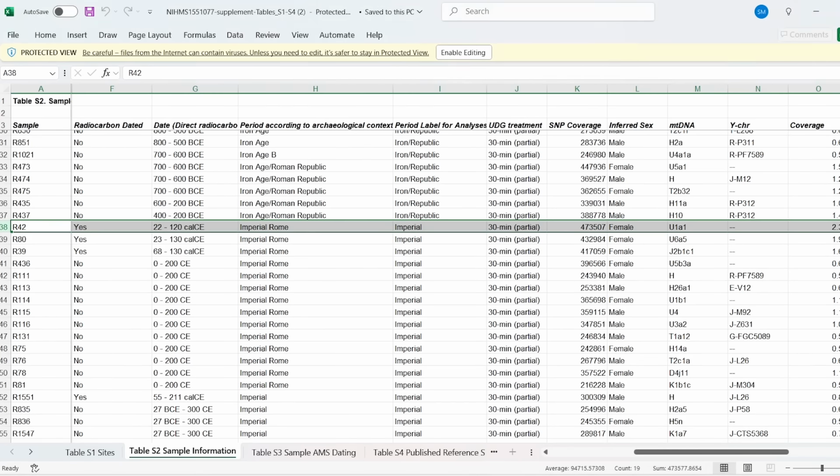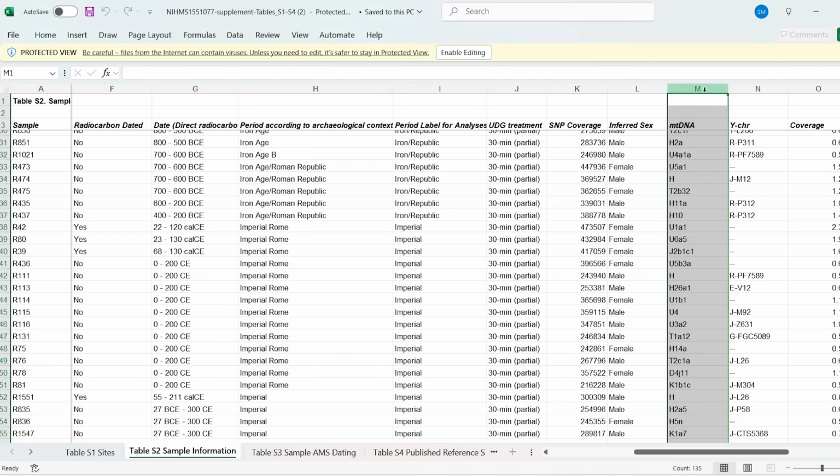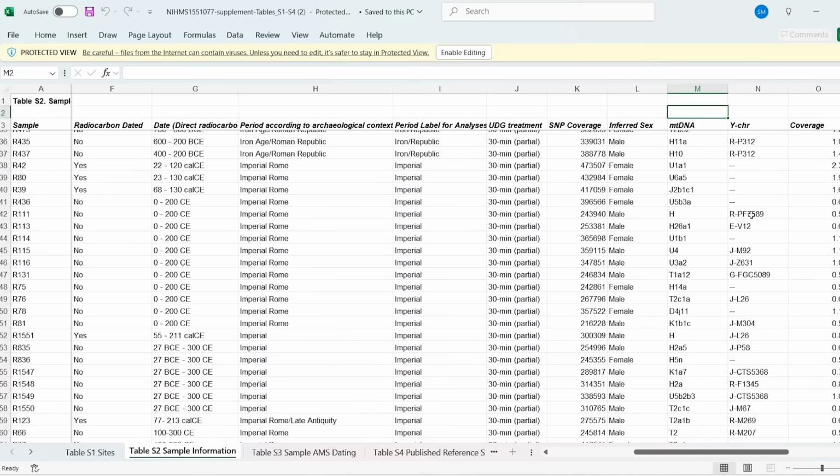But yeah, if we go back to the breakdown, you can see the mitochondrial haplogroups from the imperial period. Like I say, there's about 40 people or so from the imperial period in this source. If we scroll down a wee bit, you can see U is very common, branches of U, J, H, T, branches of T. You can see a branch of K in there as well, another branch of K, branches of T. So quite common haplogroups, quite standard for Europe.